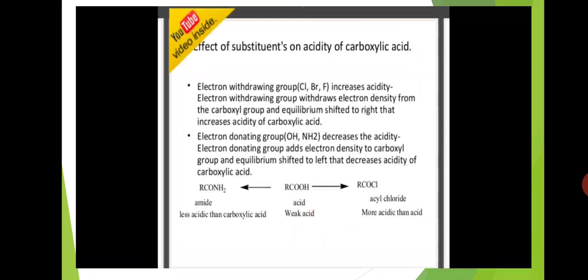If electron donating groups are present in carboxylic acids, that decreases the acidic nature, because electron donating groups give electrons to the carbonyl carbon. Automatically the electron density on hydrogen increases, so hydrogen cannot easily come outside, that's why acidic nature decreases. Okay, if electron withdrawing groups are present, acidic nature increases. If electron donating groups are present, acidic nature decreases.